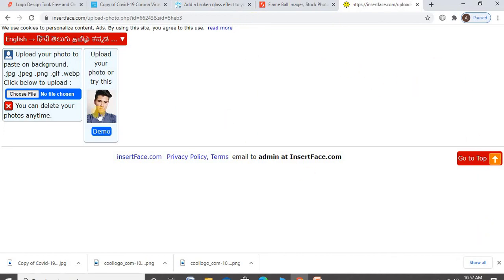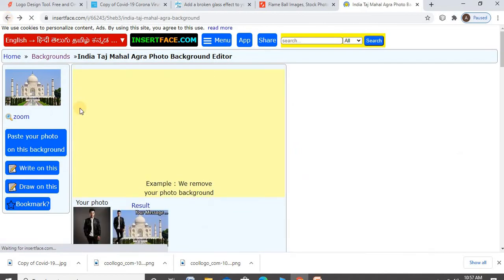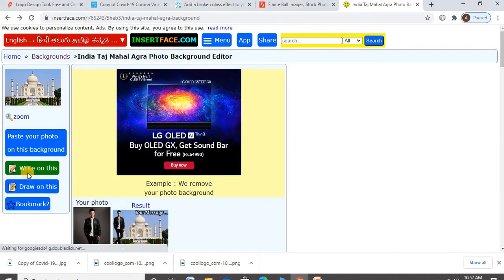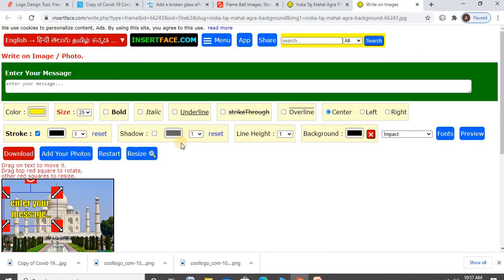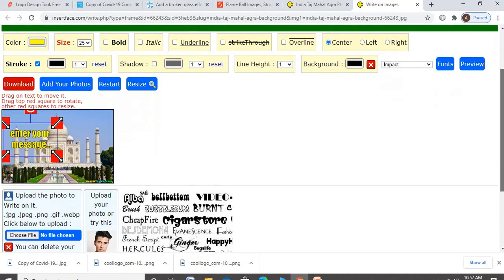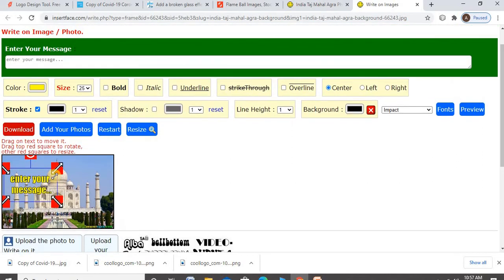Let me know the option to add the image. In that, actually add the image and add text, like the program that has been done. Sorry, run that example.